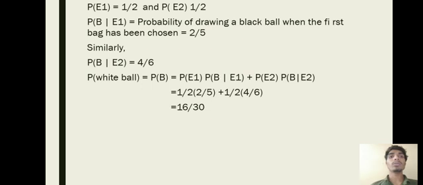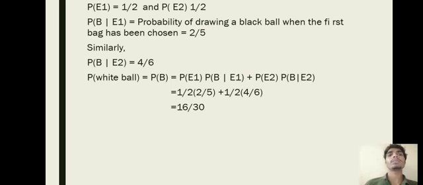We can find now the probability of selecting bag 1 and the probability of selecting bag 2. The probability of selecting the first bag is equal to 1 by 2, and the probability of selecting bag 2 is 1 by 2. And we can find the conditional probability for bag 1 as well as for bag 2.